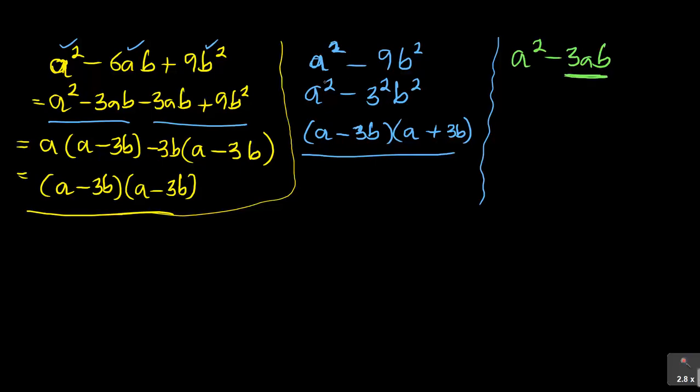If you look at the previous one, this was a square, this was a square, hence it was a difference of two squares. But 3ab cannot be expressed as a square, meaning I just need to factorize. What is common in a squared minus 3ab? A is common. A into a squared is a, minus 3b. You see that? That's done. Nothing else you need to do there.